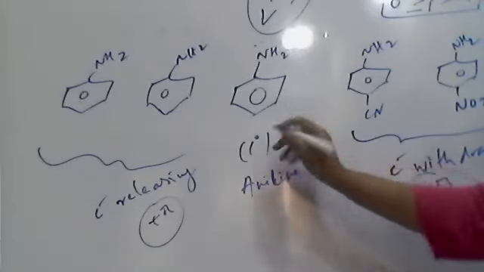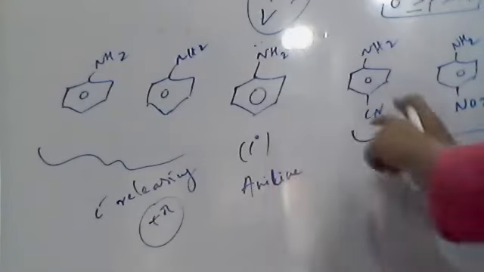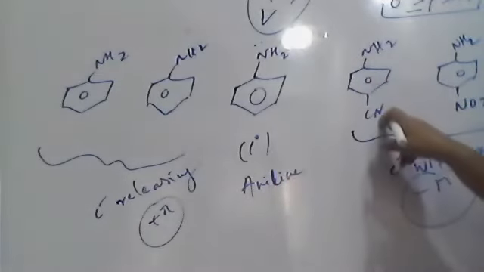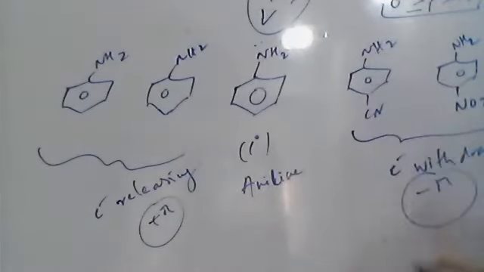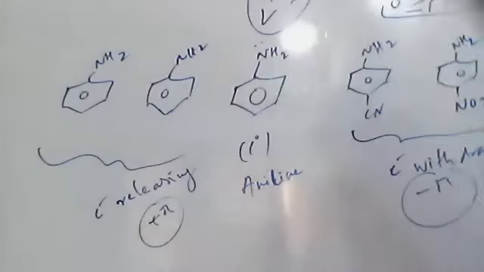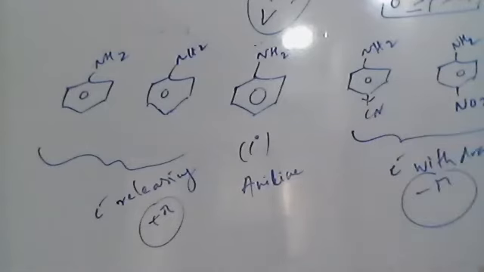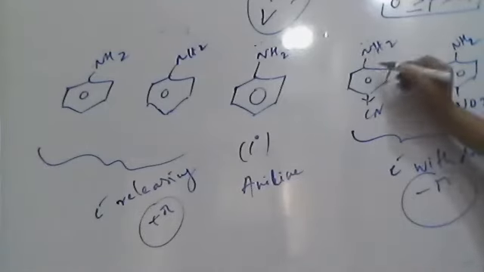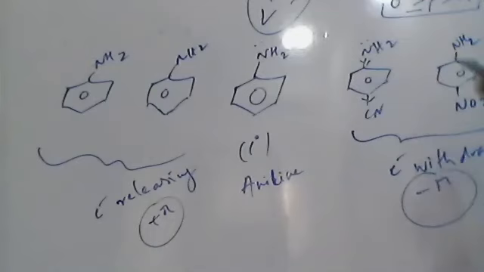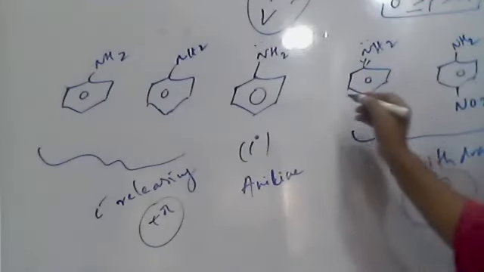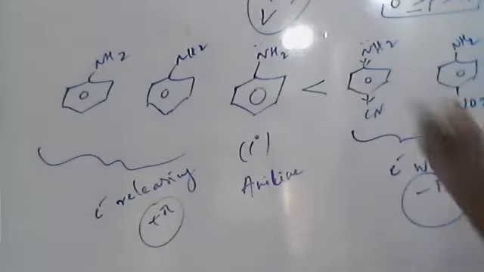When you compare aniline with para-cyanoaniline, para-cyanoaniline is weaker because this group is electron withdrawing. It takes electron density from the benzene ring, therefore the lone pair goes into the ring and is unavailable. So para-cyanoaniline is weaker than aniline.